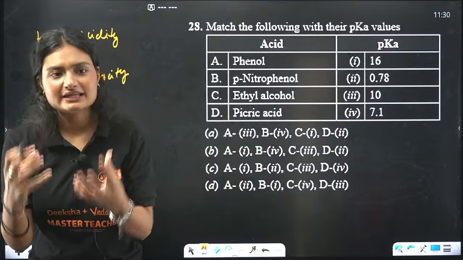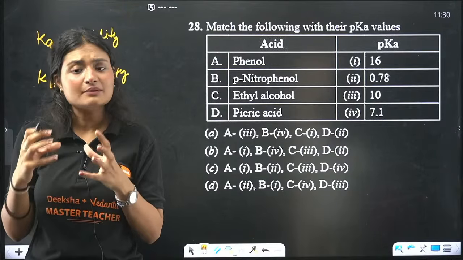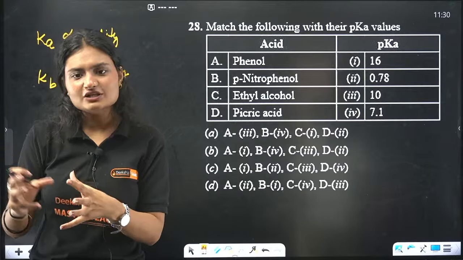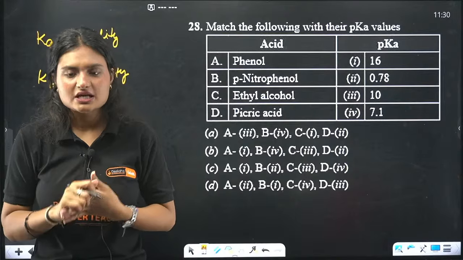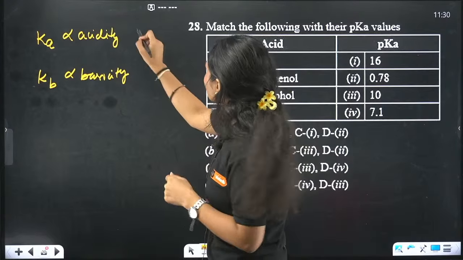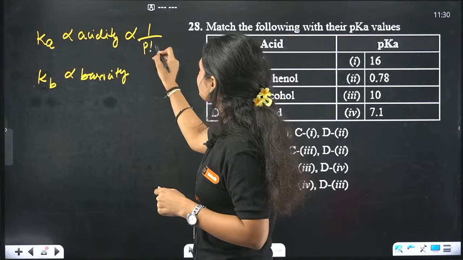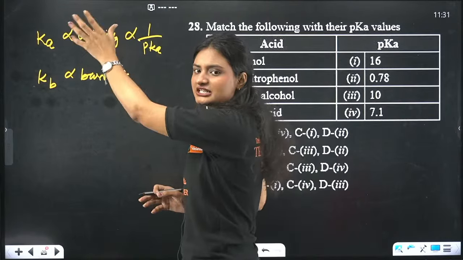So the higher the Ka value, the more acidic that compound is. The higher the Kb value, the more basic that compound is. Now how is pKa or pKb related? Inversely. If the pK value is really high, that means the acidity is really low.